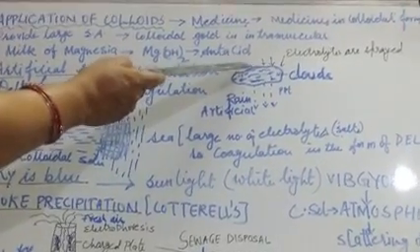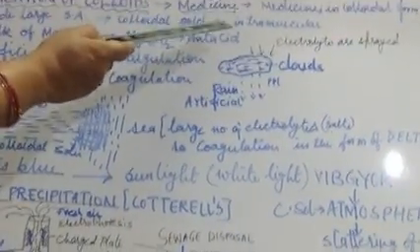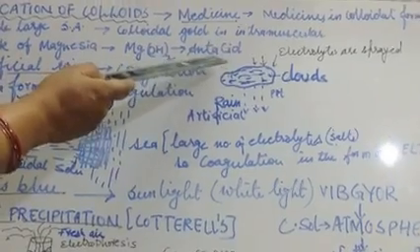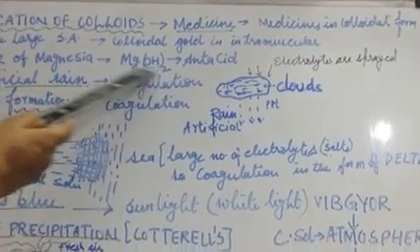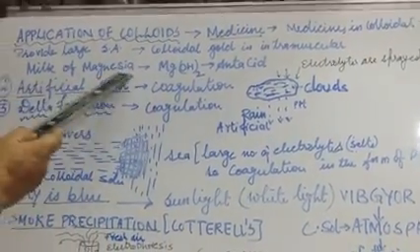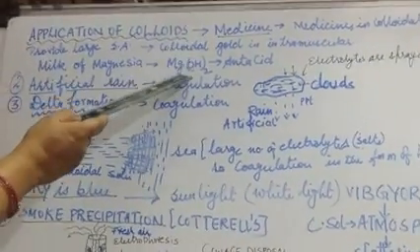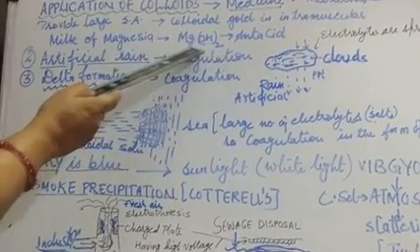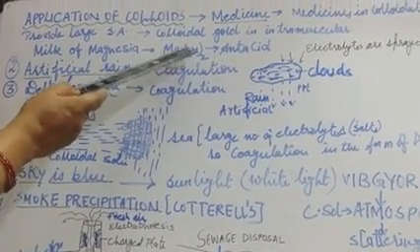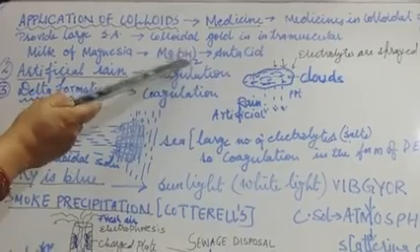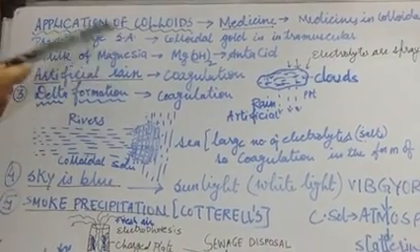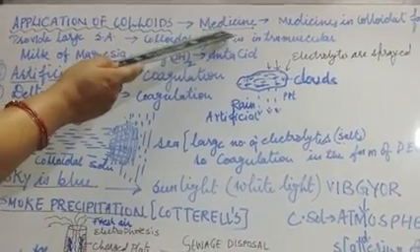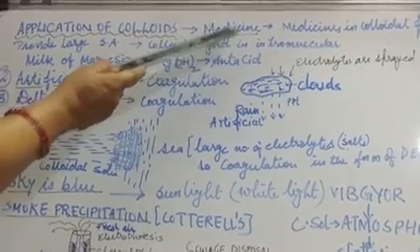Like if you have heard about Digene, Gelusil, they all contain milk of magnesia as the main constituent, which cures the problem of acidity. So this milk of magnesia is also in the colloidal form. In this way, colloids can be used in the field of medicine.